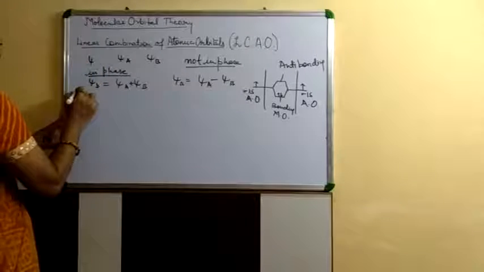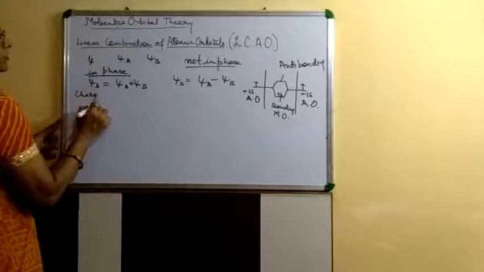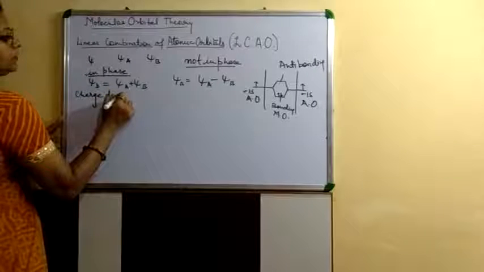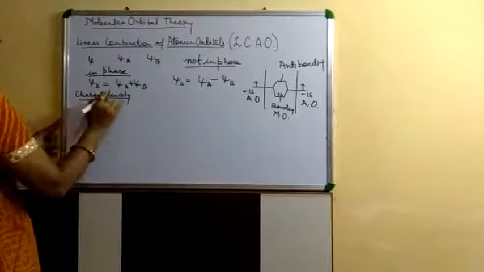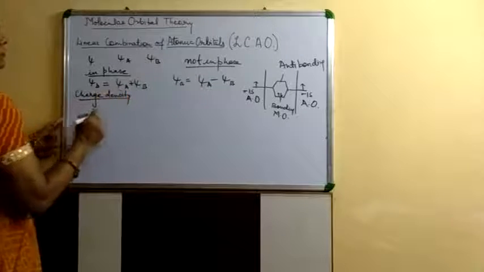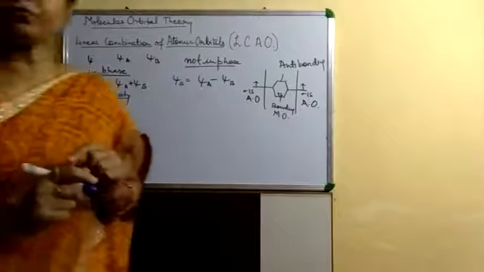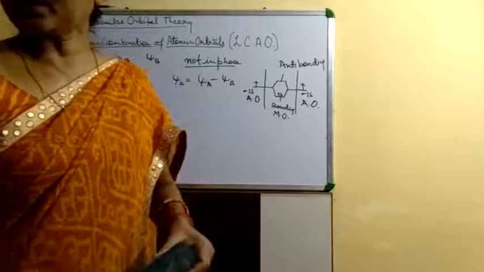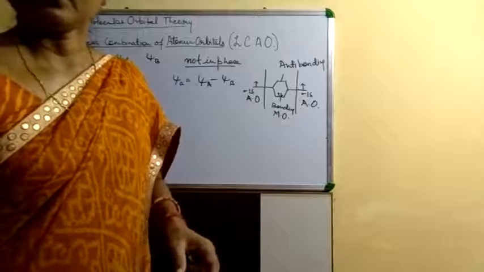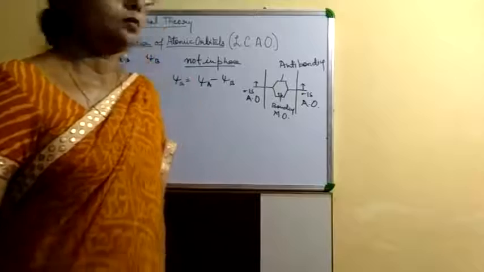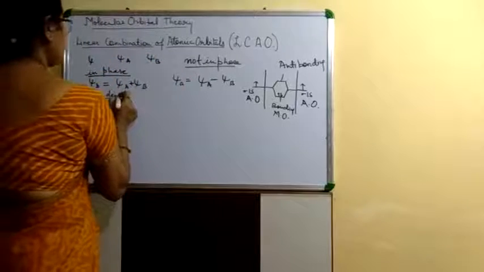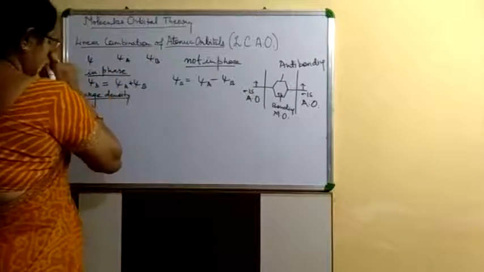If we have to find out the charge density, we have to find it by squaring the wave function.